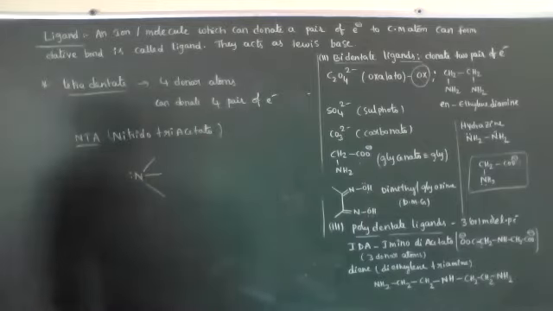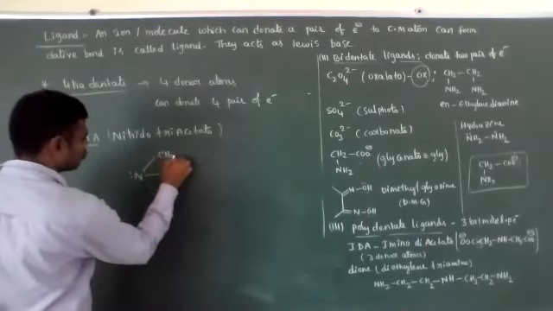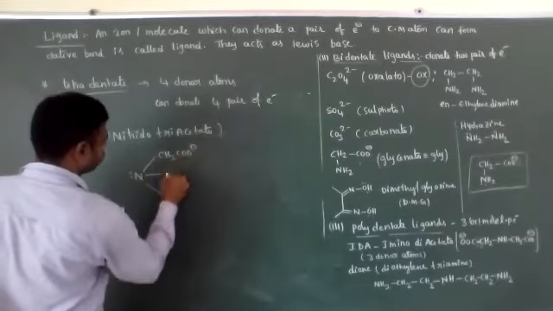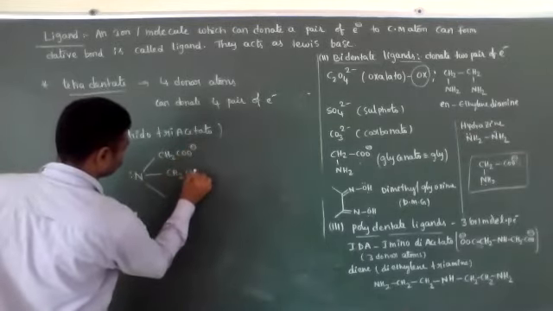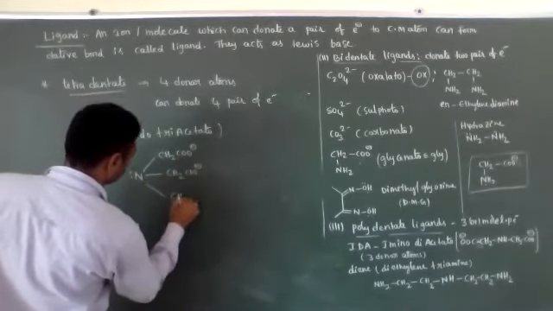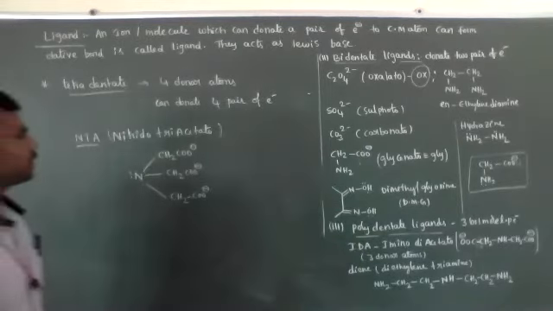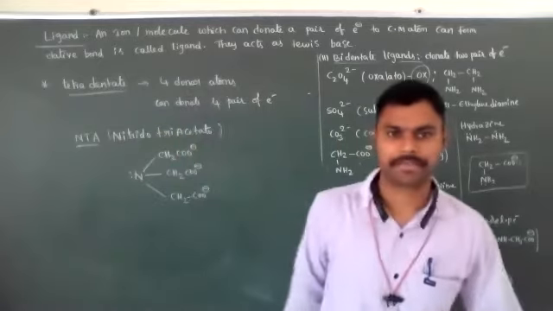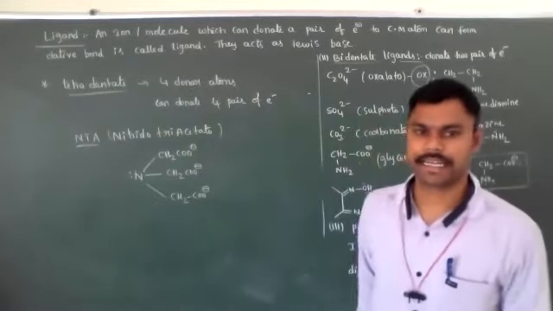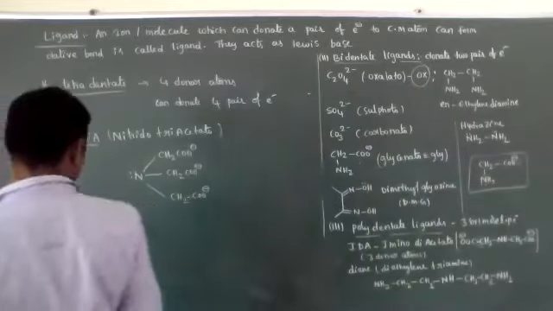This contains 3 acetate groups: CH2, CO minus, CH2, CO minus, CH2, CO minus. Nitrito triacetate, NTA, is a tetradentate ligand. Three acetate donor atoms and one nitrogen are present.